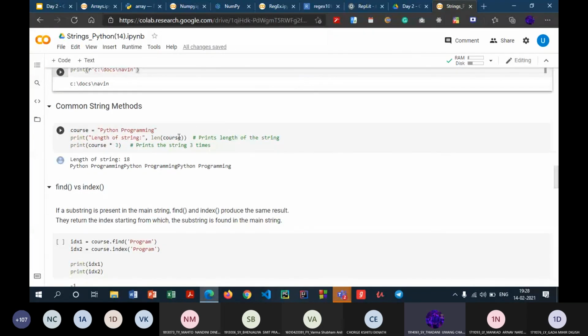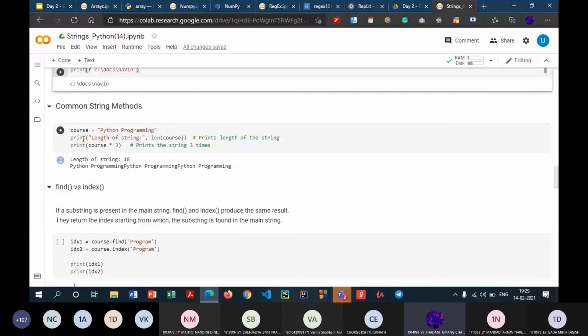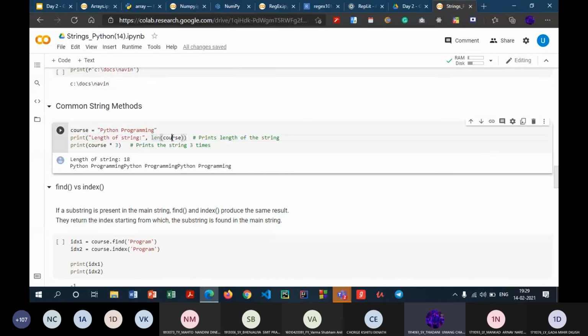Now let us have a look at some of the common string methods. I've initialized one string, that is Python programming. First of all, I'm trying to find the length of the string, which we have seen before. I use length and pass course as a parameter, which is the name of the variable, and it will print the length of the string as 18. Next, we do course into 3. As I said before, it will print this value of course 3 times. So it prints Python programming, Python programming, Python programming. These are some of the basic operations which we just saw.